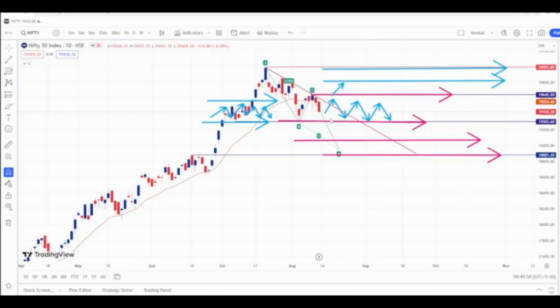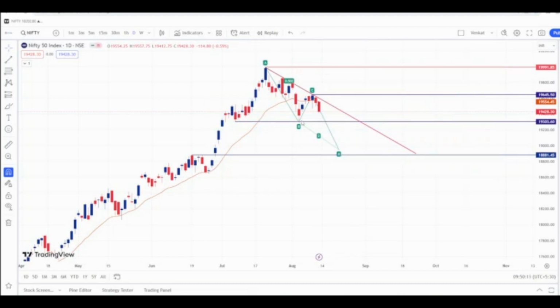So what is the daily view for the coming week? It will be sideways to bearish. The high probability trade is on the downside. That is, if the index breaks this level, then this is the high probability trade, because it is with the daily trend. Now let's see the intraday levels for Monday's trading session.